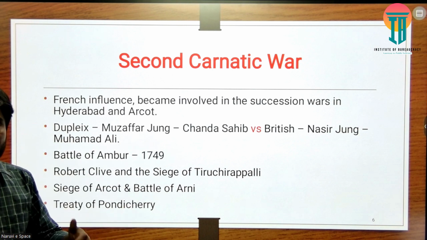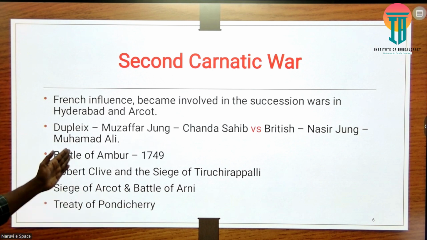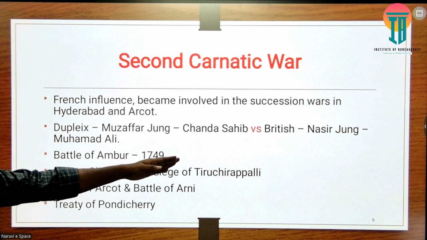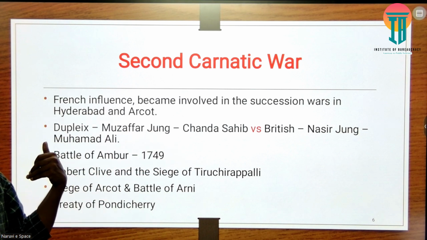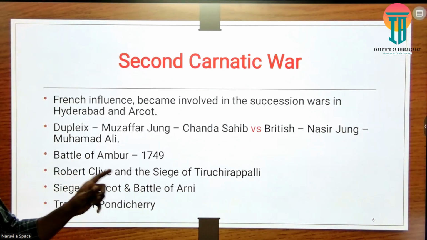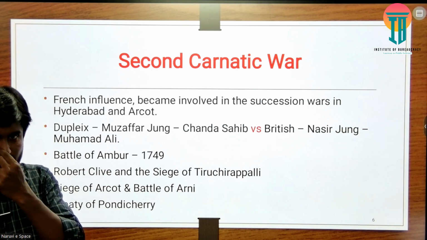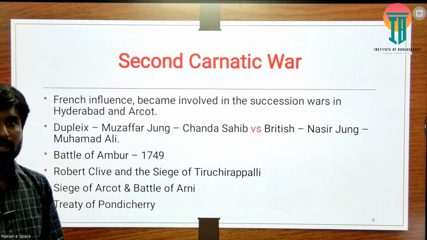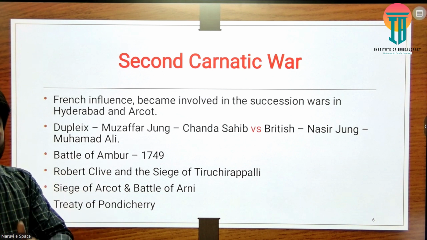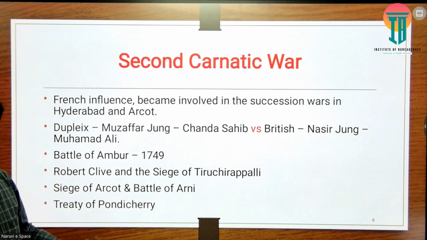Because the French were supporting these two people, the British started to support Nasir Jung from the side of the Nizam of Hyderabad. And then Muhammad Ali, the son of Anwaruddin, because in 1749 there was a battle in which Anwaruddin was killed. After that, they started to support Muhammad Ali.